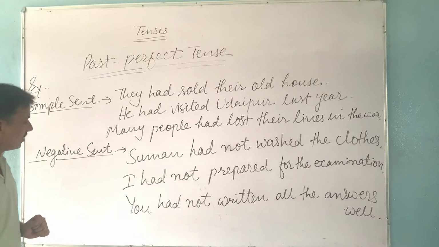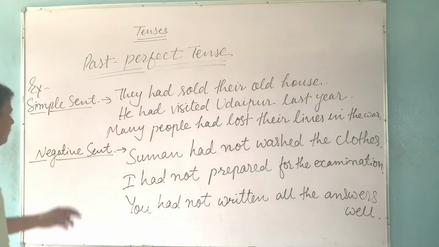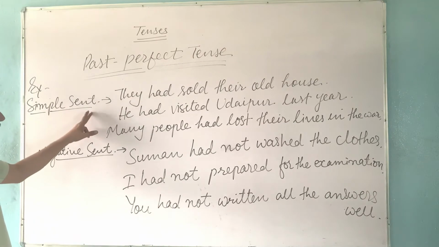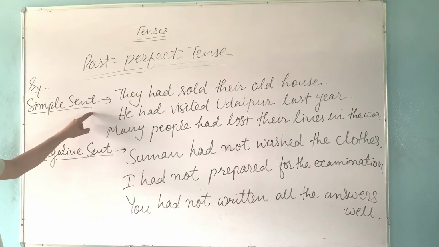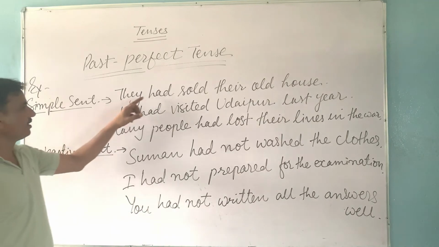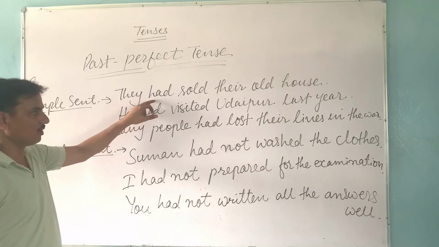Dear students, I have written here some examples of simple sentences and negative sentences. In a simple sentence, we follow the structure of subject plus had plus third form of the verb, object, other words, and full stop. Like, they had sold their old house.